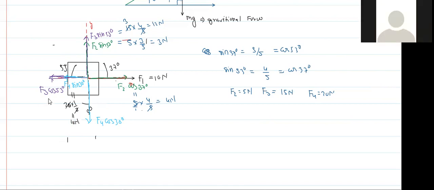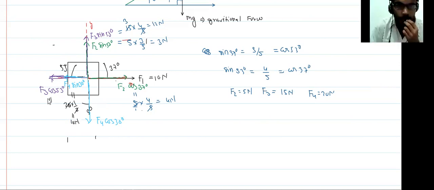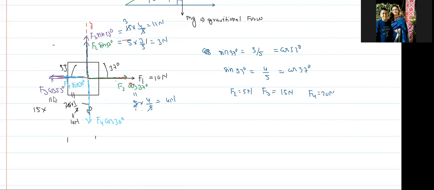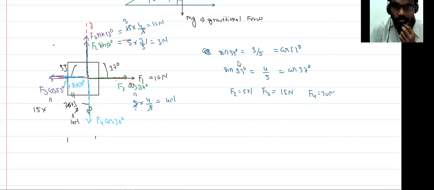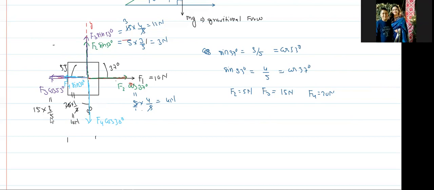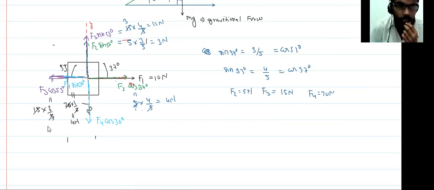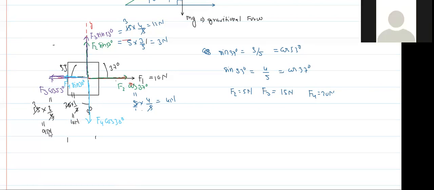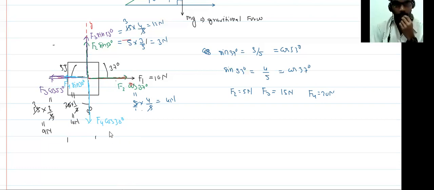In the same manner, what is the F3? 15 into 15 Newton cos 53 degree is 3 by 5. So this becomes 3 by 5 times 15, which is equal to 9 Newton. Yes, 9. Very good.